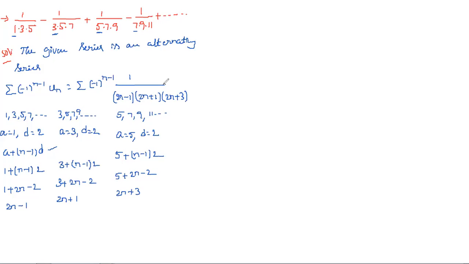So this is (-1) whole power n minus 1, and un is nothing but this one. So here un is equal to 1 by (2n minus 1) into (2n plus 1) into (2n plus 3).